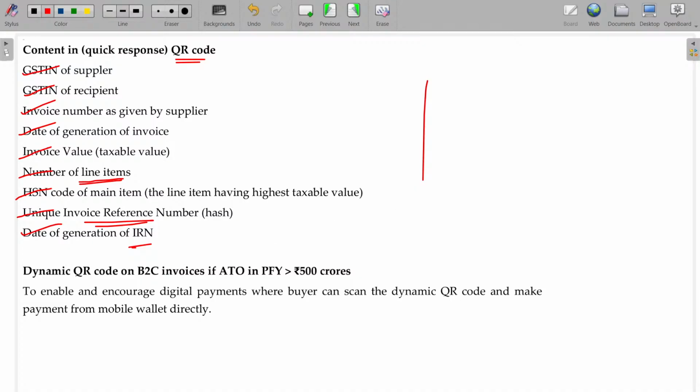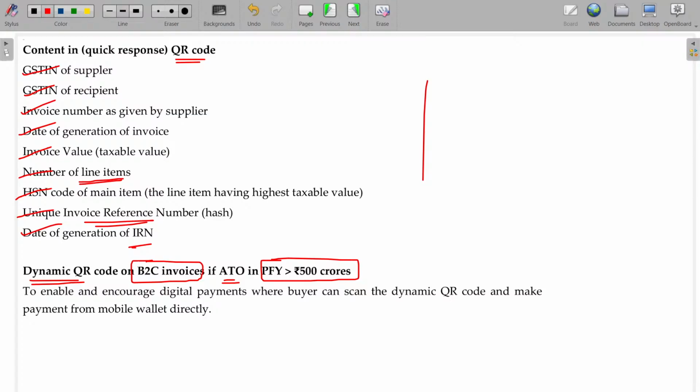Now, if your aggregate turnover in the preceding financial year is more than 500 crores, then you need to issue the dynamic QR code on B2C invoices. Okay, if your turnover is more than 500 crores, you need to issue dynamic. Dynamic means it's changing. Okay, invoice is static, but dynamic means it's changing. How? In case of a sale worth 50,000 rupees, I send the QR code. If you scan, the amount is also printed there itself. You don't need to type the amount.